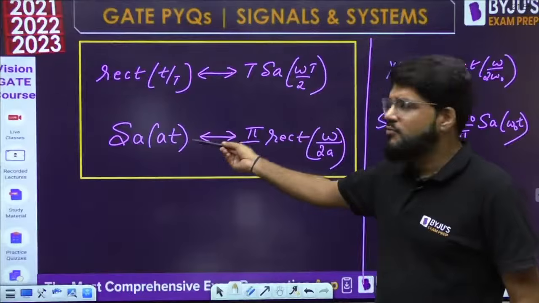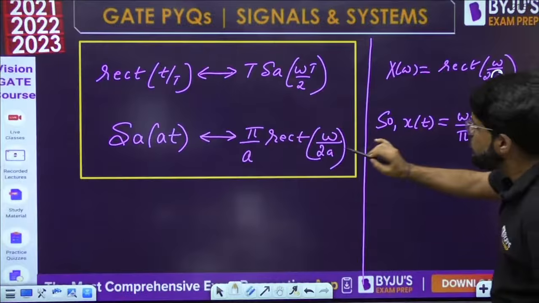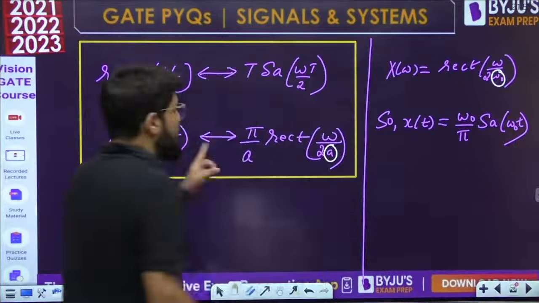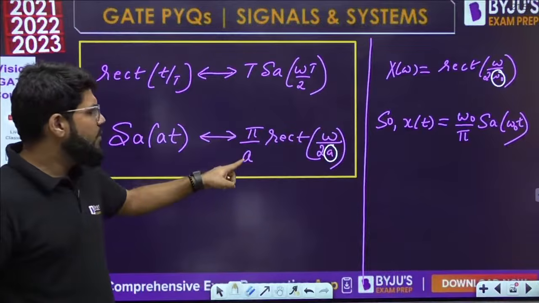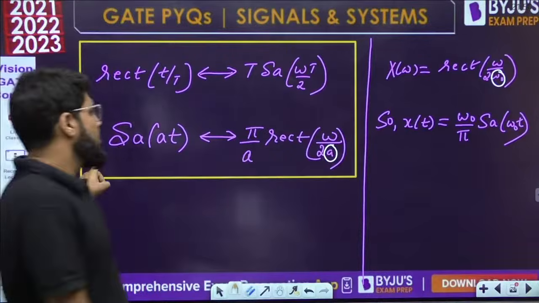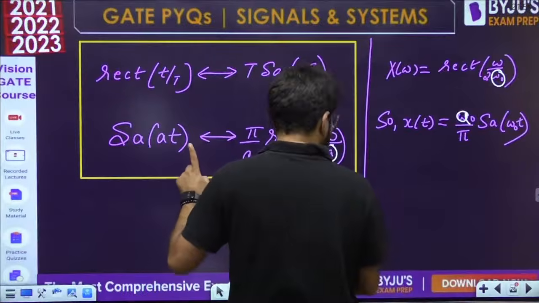Sampling has the Fourier transform pi by a rect omega by 2a. Now the Fourier transform is rect of omega by 2 omega naught. So what should be the time domain signal? Sampling omega naught t. Sampling omega naught t should also have pi by a, but that is a constant, so if it is not on the right side, shift it to the left, a upon pi, where a is equal to omega naught actually.